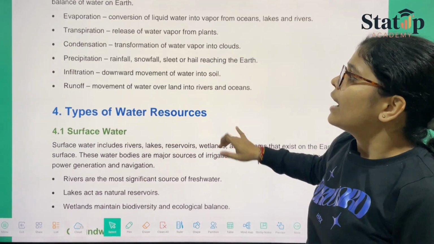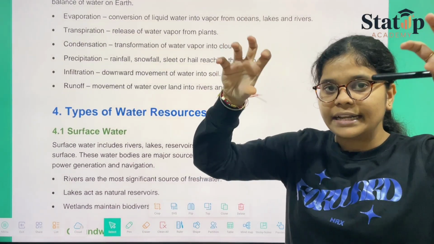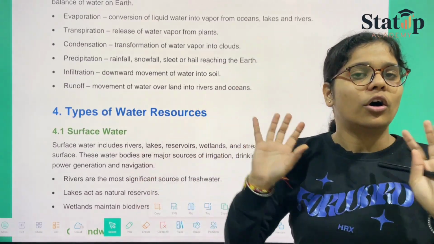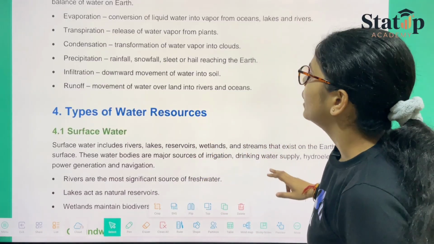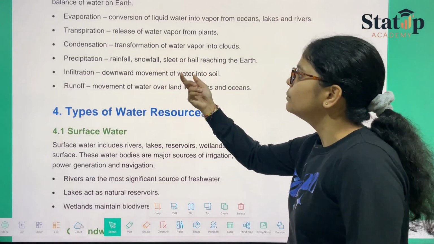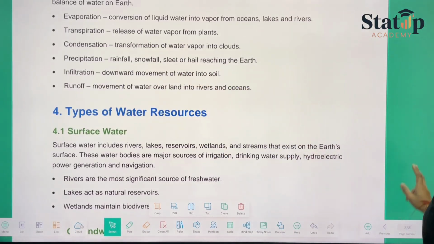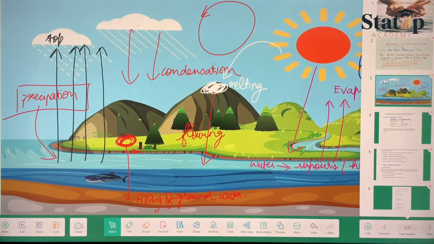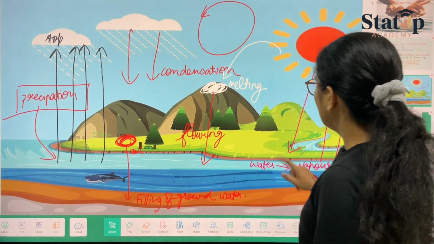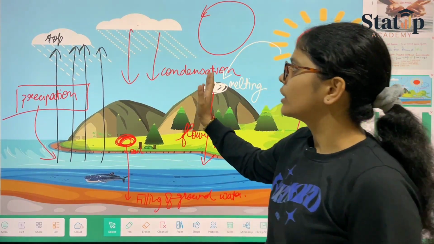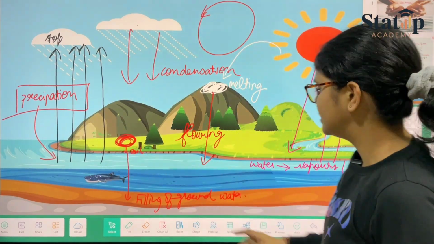It is known as condensation. Then we have precipitation, like falling, that water coming back either as snowfall, sleet, haze, or dew, or any other form; rain could also be there. So that is what precipitation means. Then we have infiltration, the downward movement of water into the soil, like we have just seen. Filling of the ground level is infiltration. Moving of water into the vapor phase is evaporation. Formation of cloud is condensation, and coming back of water is precipitation.